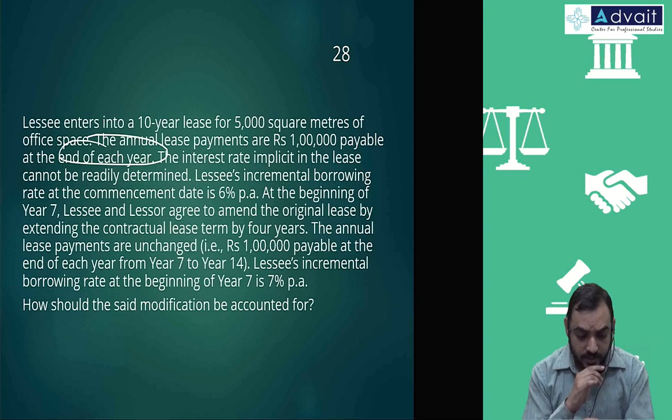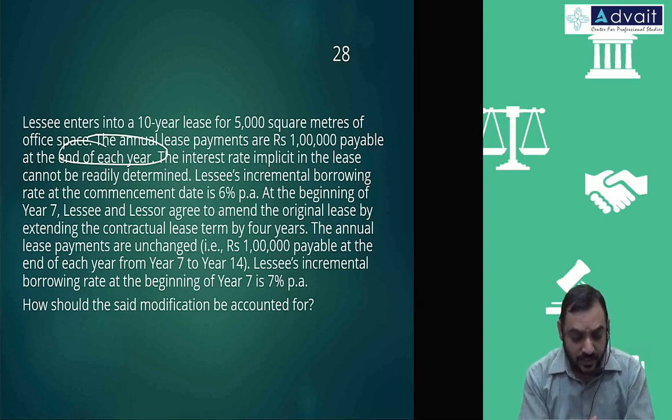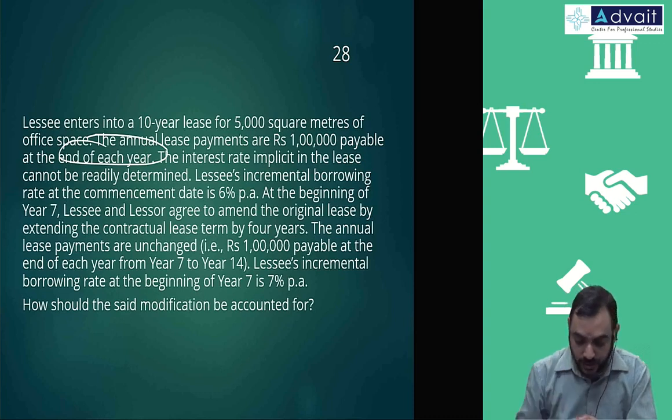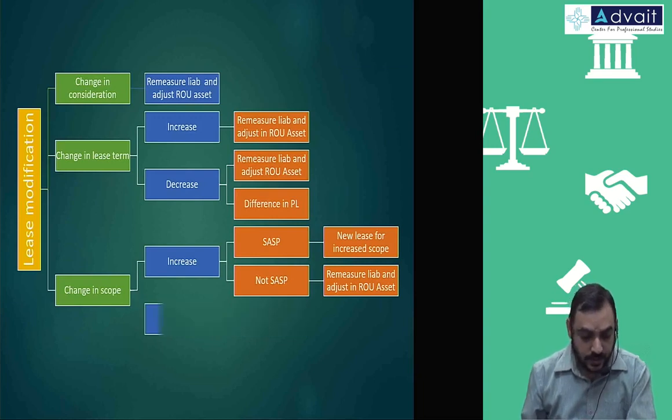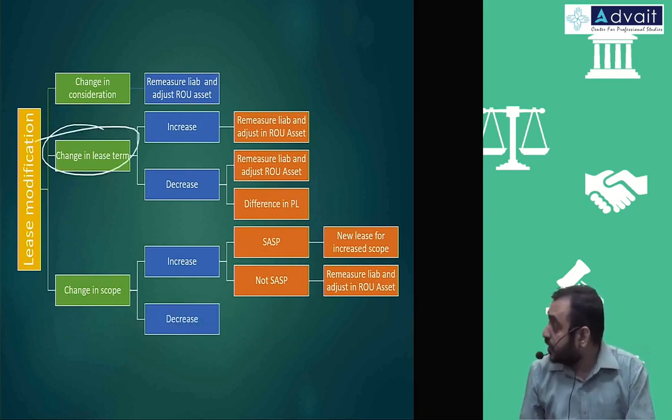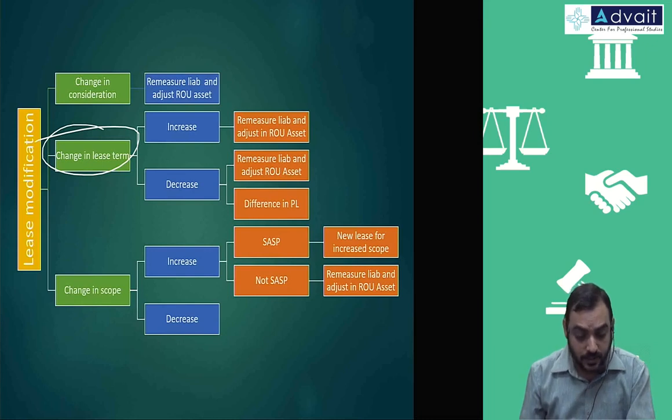At the beginning of year 7, lessee and lessor agreed to amend the original lease by extending the contract lease term by 4 years. The annual lease payments unchanged, 1 lakh payable at the end of year 7 to 14, because 10 became 14 now, 4 years more. Lessee's incremental borrowing rate at the beginning of the year is 7%. How should the modification be accounted for? So which is the applicable situation here? In this case, it is change in lease term, and it is a situation of increase in lease term.